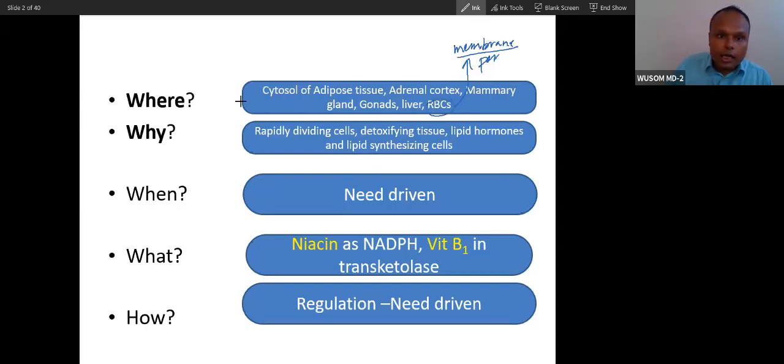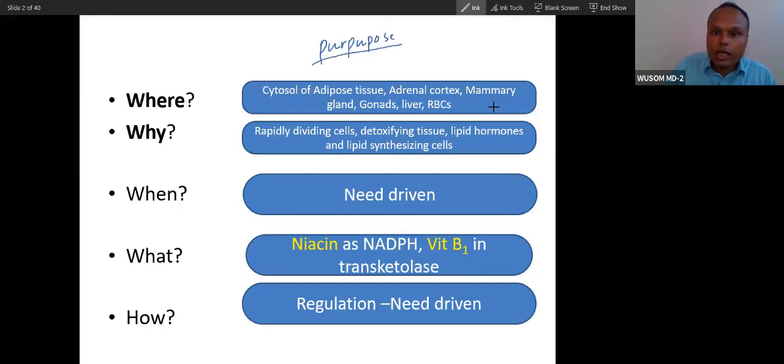So these are the places where the pentose phosphate pathway happens, and it happens for a purpose. This is a completely purpose-driven pathway.